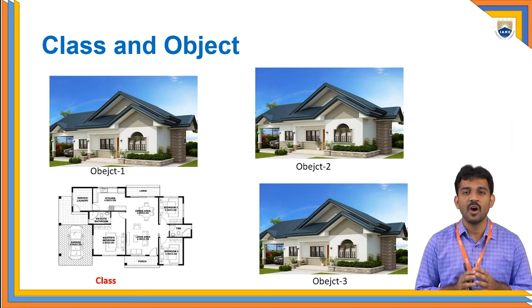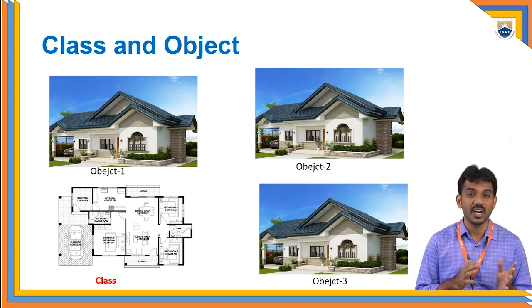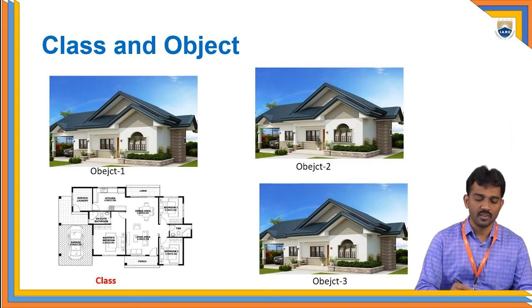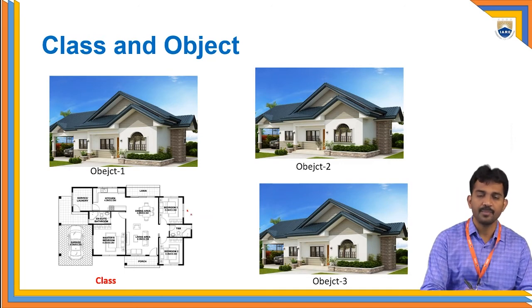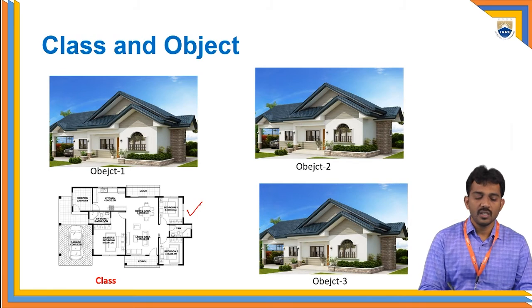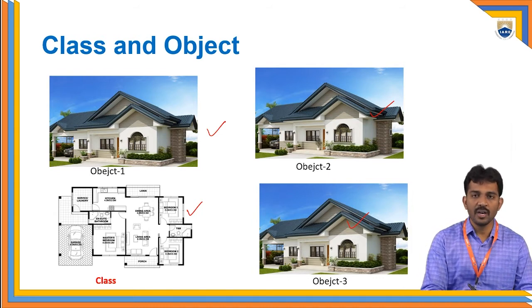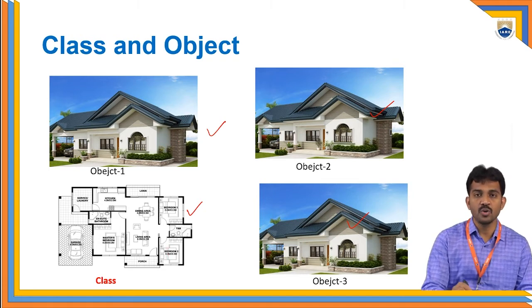See, here is a house plan. Here we have three houses: first, second, and third. If you observe clearly, we have only one plan, but I made three houses with the same plan.